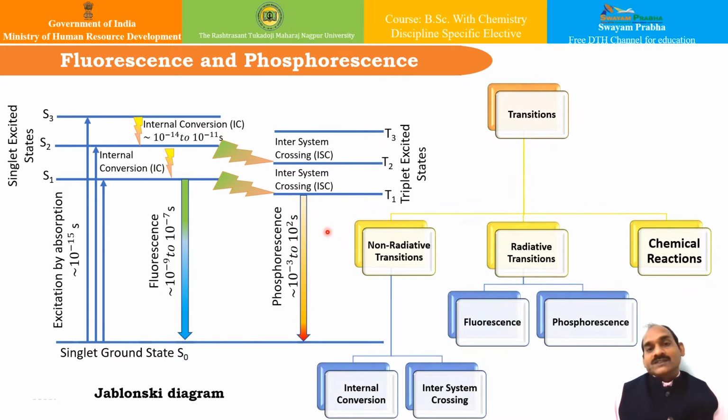Both fluorescence as well as phosphorescence occur at a lower frequency compared to the excitation frequency, because some energy is lost in the form of heat in non-radiative transitions.